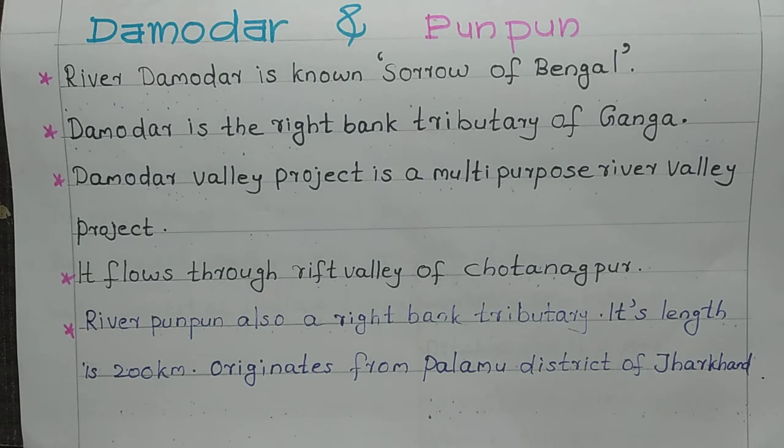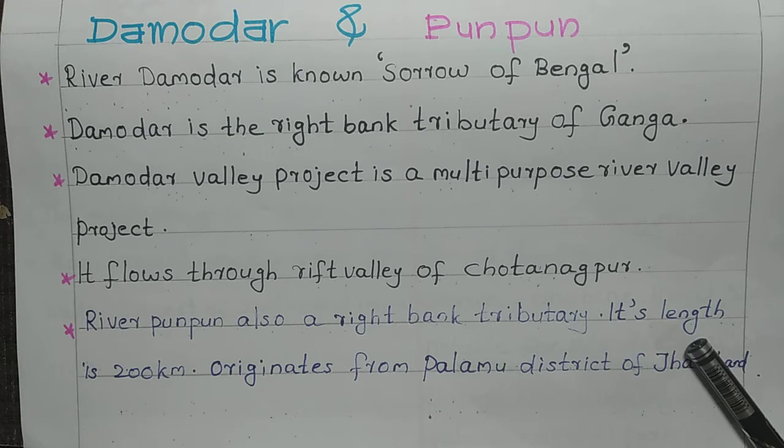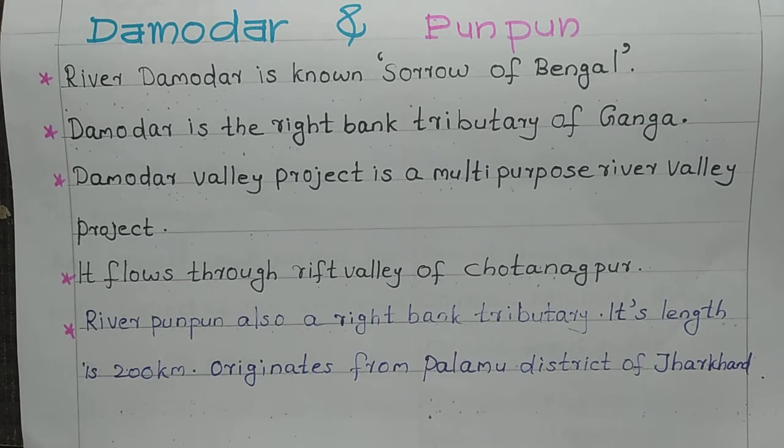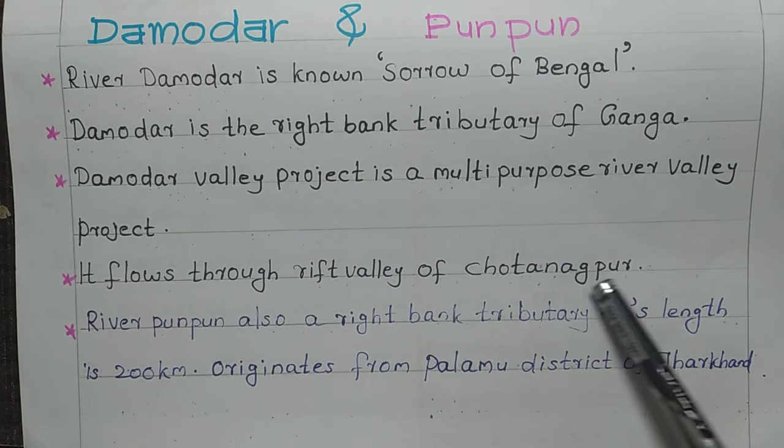A Rift Valley is a linear shaped lowland between several highlands or mountain ranges. So River Damodar flows through the Rift Valley of Chota Nagpur.